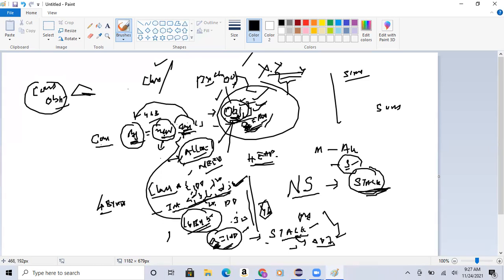Now when we have this particular constructor, what is its purpose? First, we want to think about the right hand side and the left hand side. The left hand side is just a class name and then object declaration. Now we are trying to create an object. When you want to create an object, in which memory will the object be created? The object will be created in the heap memory.